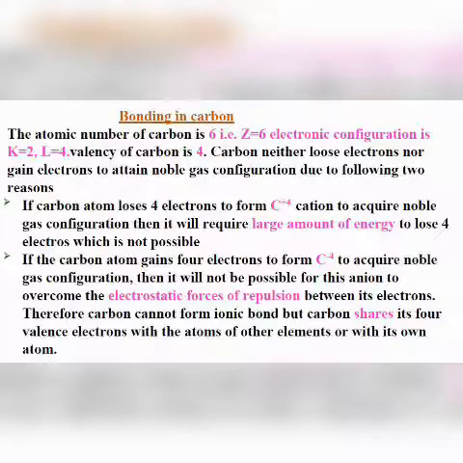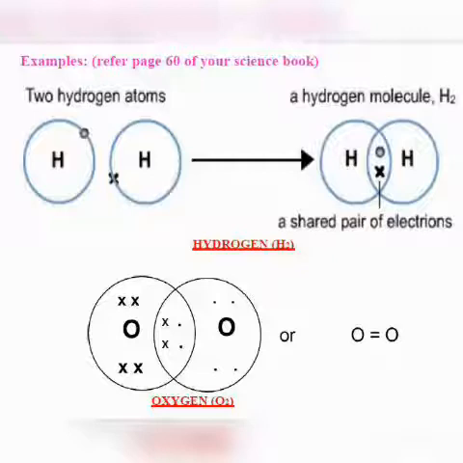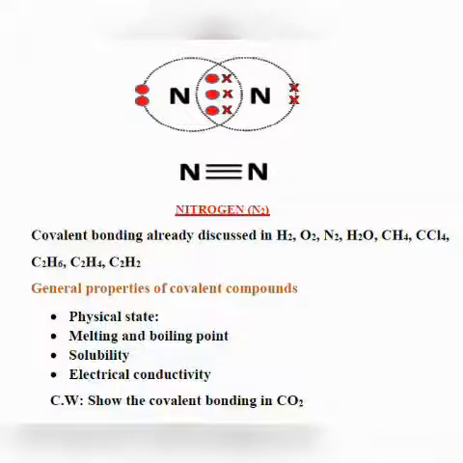Now students, there are a few examples of covalent bonds. You can refer to page 60 of your science book also, and we have discussed all these examples in our previous classes. That is the formation of covalent bond in hydrogen. Here it is shown, oxygen it is shown, and nitrogen also it is shown. So this all we have discussed in our previous class. So still you just see here, refer to your PDF files also.